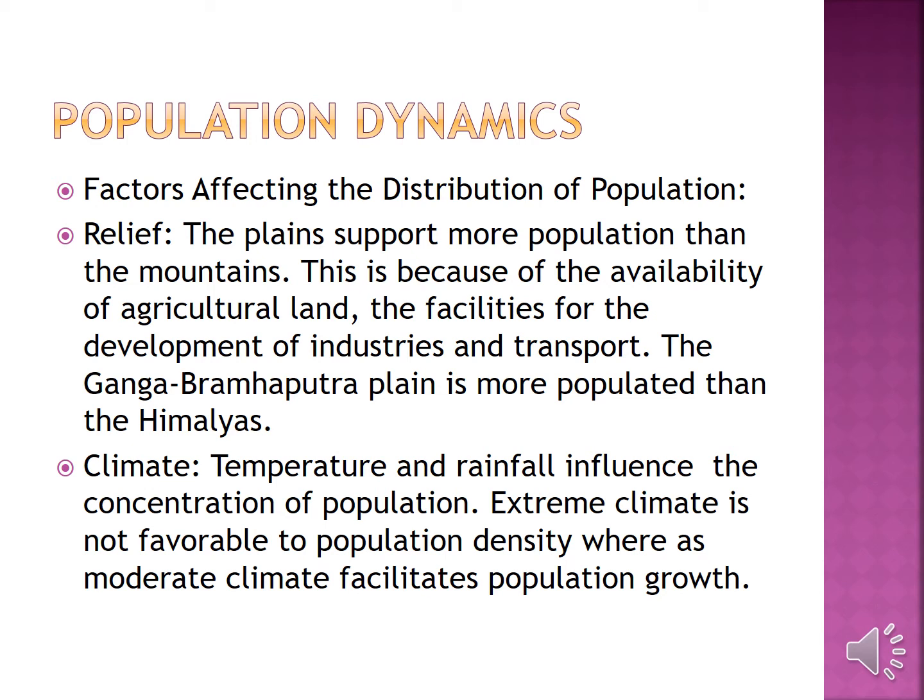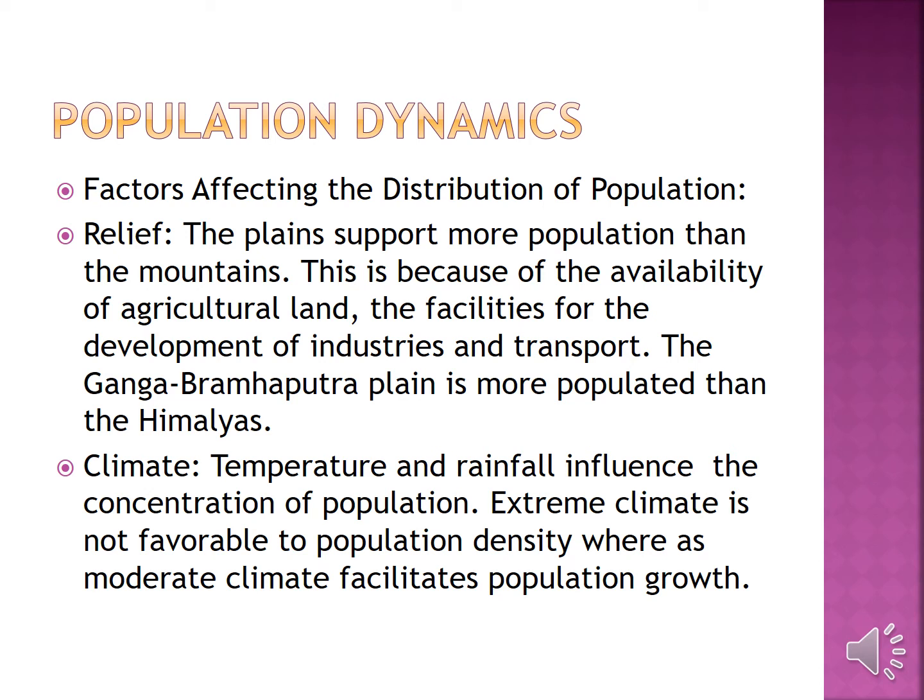Factors affecting distribution of population. The first factor is relief. Relief means the layout of the land. The plains of the world support more population than the mountains. This is because of the availability of agricultural land and the facilities for the development of industries and transport. The Ganga-Brahmaputra plain is more populated than the Himalayas.